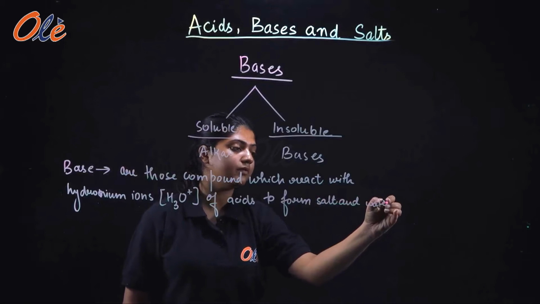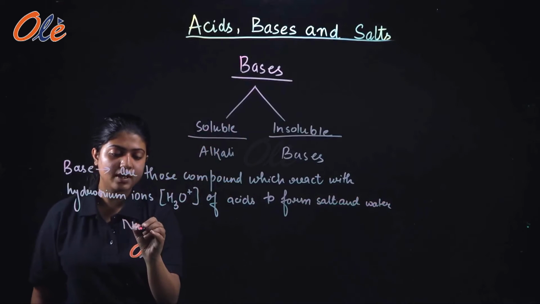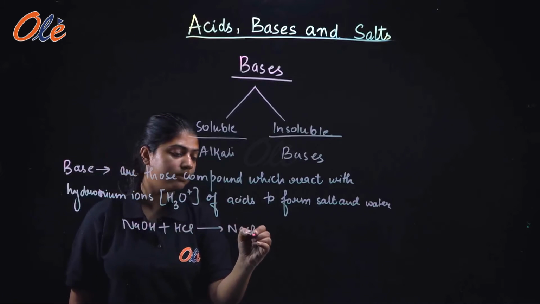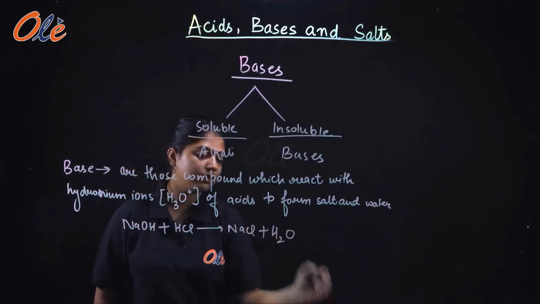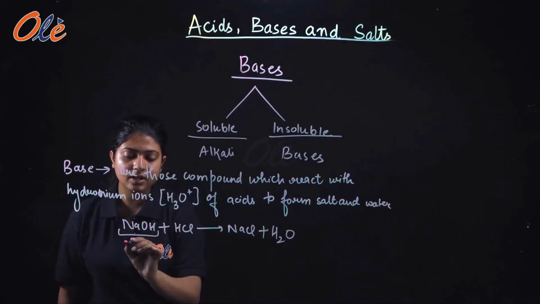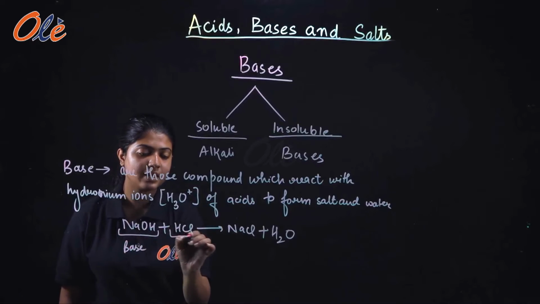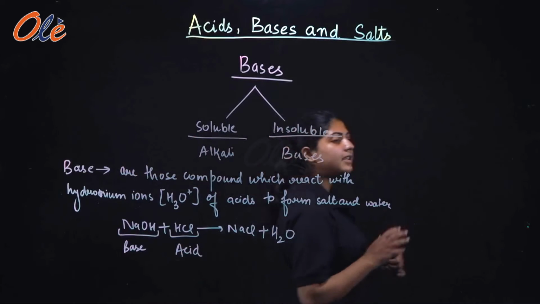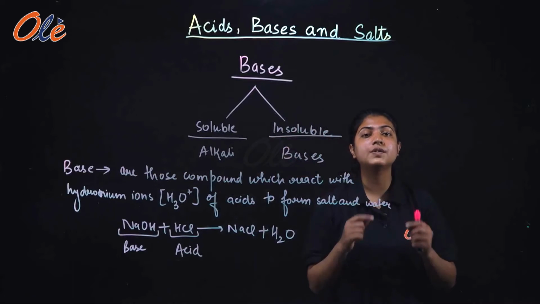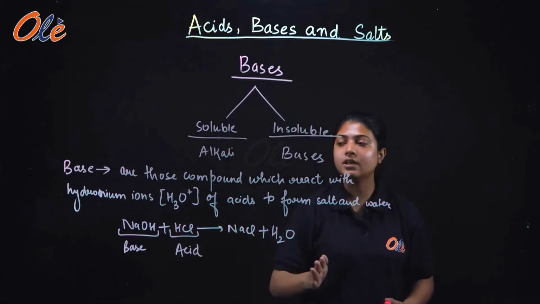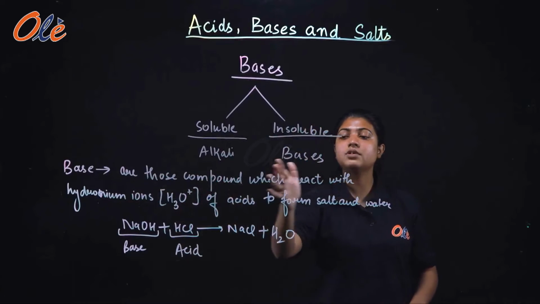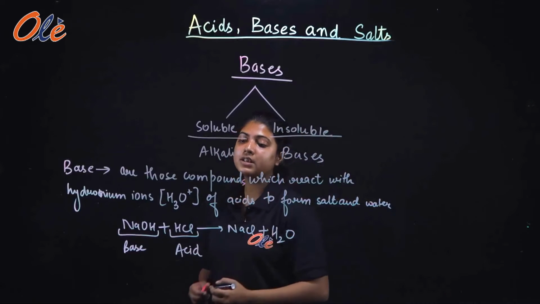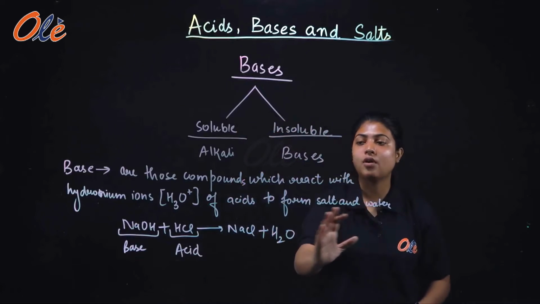For example, NaOH plus HCl will give NaCl plus water. In this, NaOH is a base whereas HCl is an acid. Whenever a base reacts with an acid, it always forms salt and water. So bases are those compounds which react with hydronium ions of acids to form salt and water.